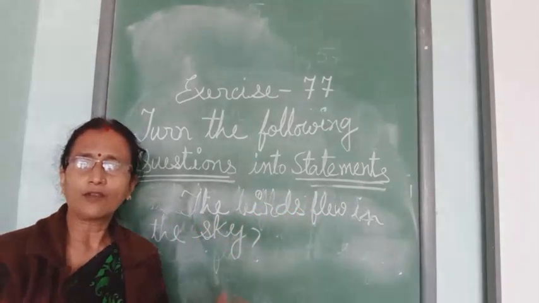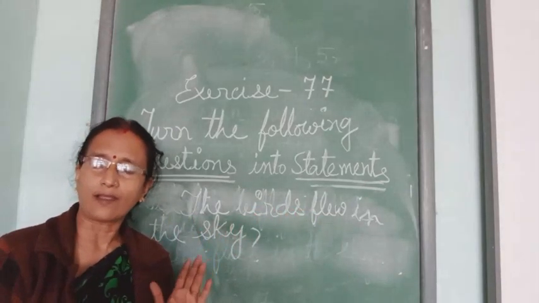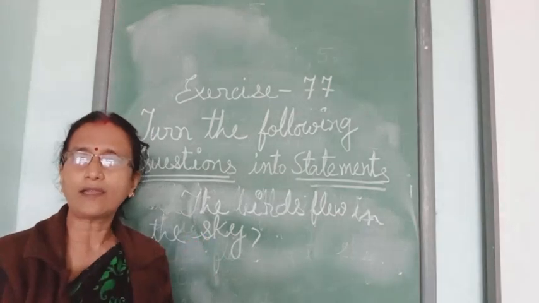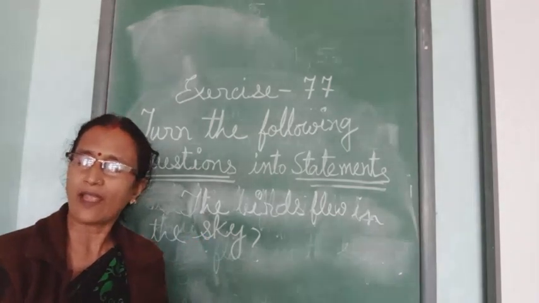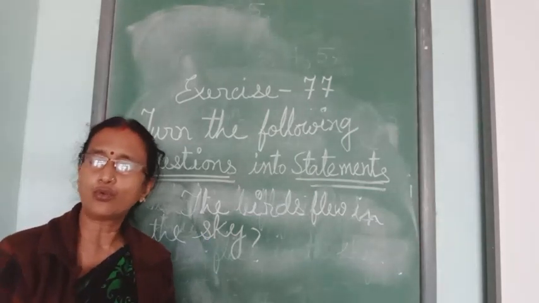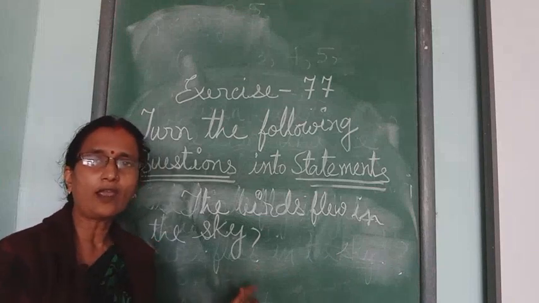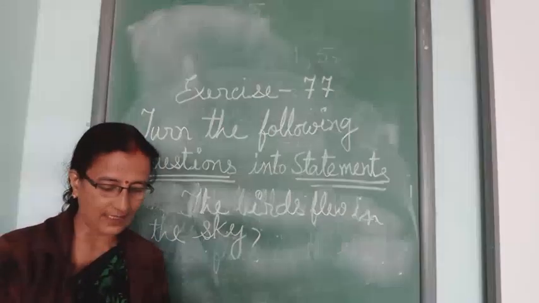For past tense, you don't have to follow the rule that if the subject is singular you write s with the verb, and if the subject is plural you do not write s with the verb. So, in this way, you will be changing the rest of the sentences.